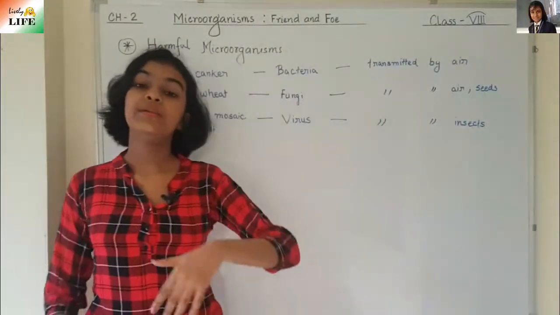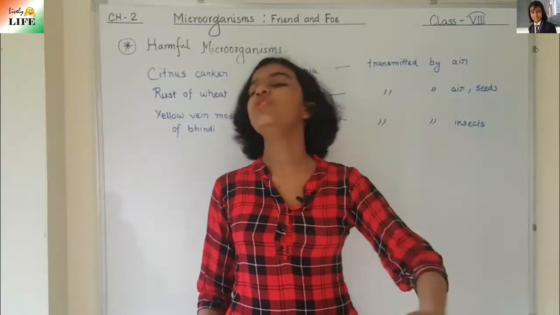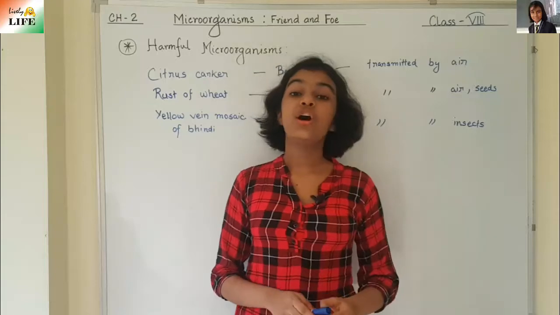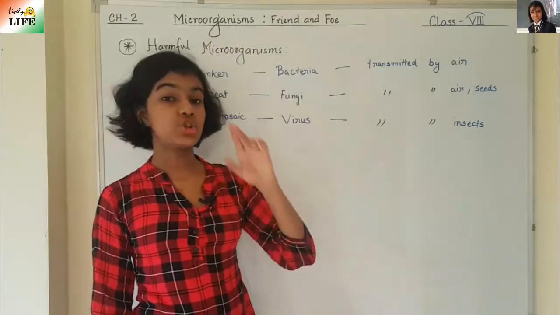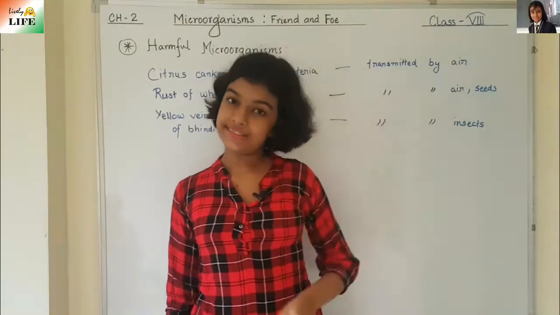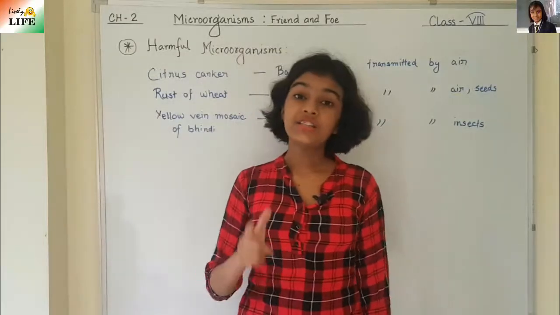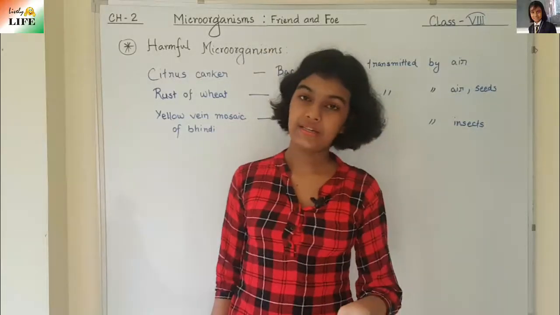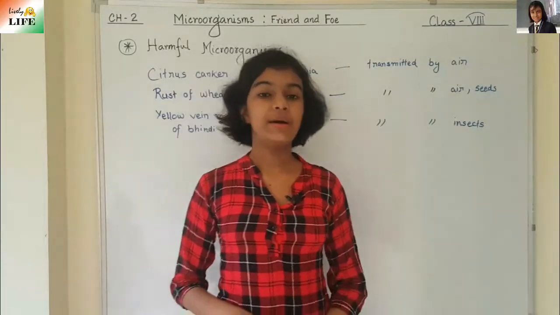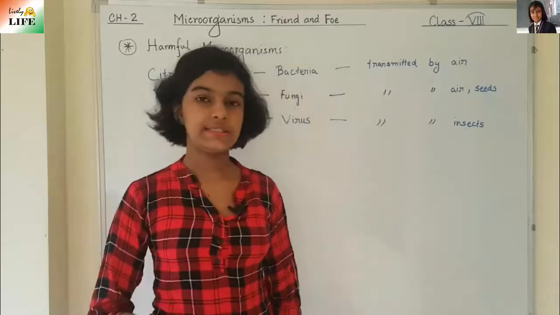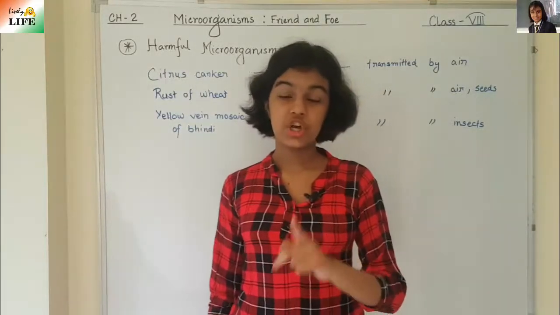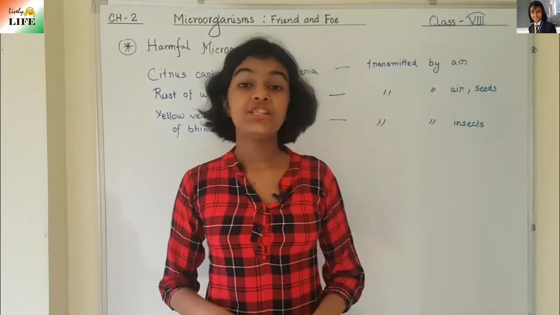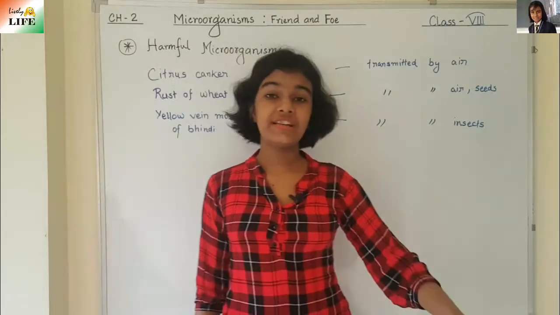And not only this, there are many more diseases that are caused in plants, like red rot. It is caused in sugarcane. It is a fungal disease. It is caused by a fungus. And there is another fungal disease known as Panama wilt, but it is caused in banana plants. And there is a bacterial disease, caused by bacteria, that is crown gall disease. It is caused in cotton. So these are different types of diseases.